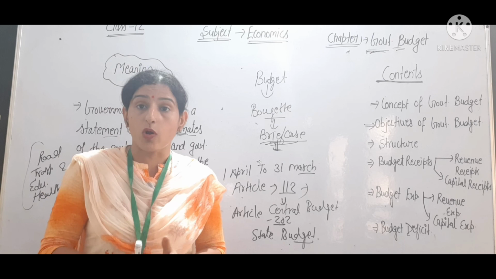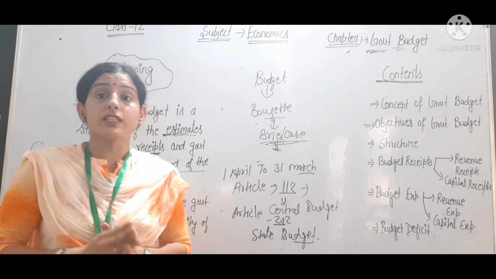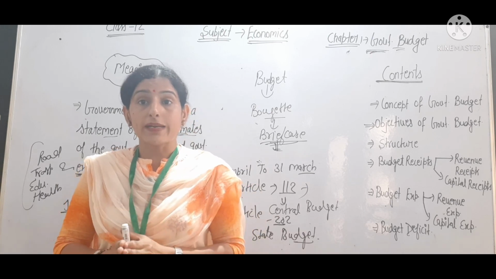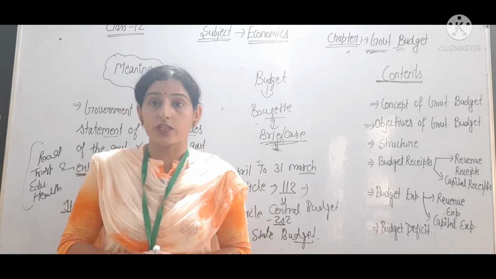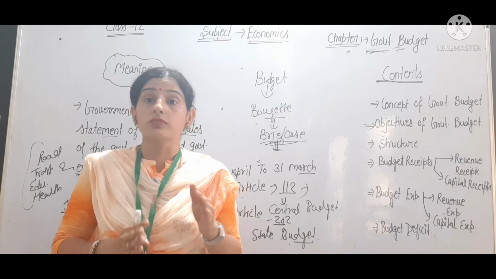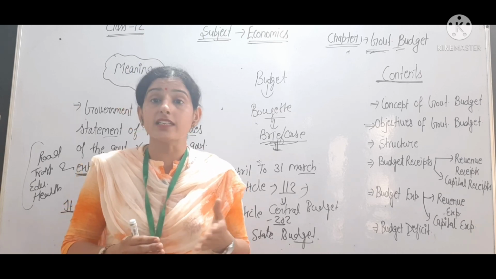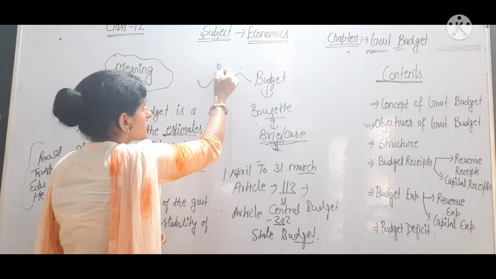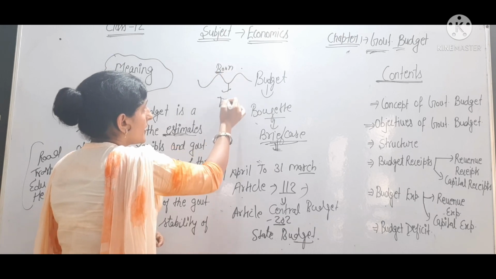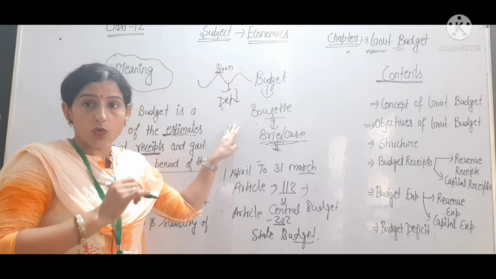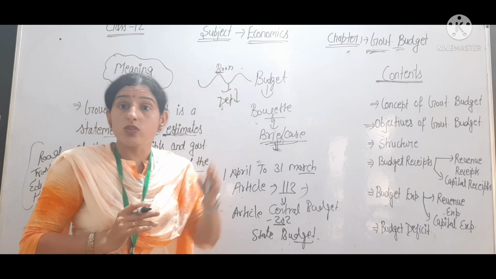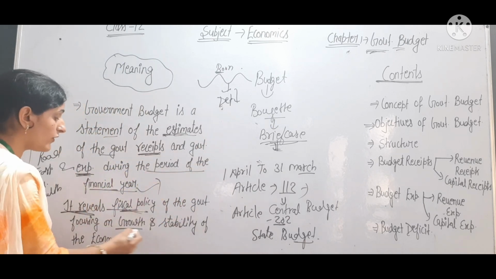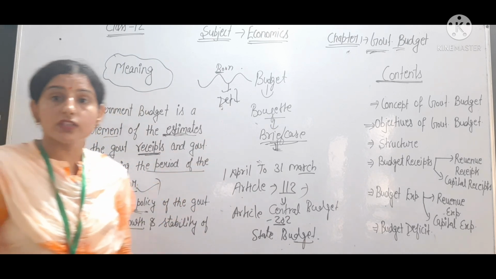Growth means there should be more production in the economy. More production means more GDP, more growth of the country. And stability means fluctuation in the economy should be avoided. Fluctuation like depression, boom, or we can say the trade cycles. Fluctuations in the economy are like this: this is the situation of boom, this is the situation of depression, meaning the economy is going down, and boom means a very sharp rise. So these fluctuations should be avoided. So the main focus of the budget is growth and stability of the economy.